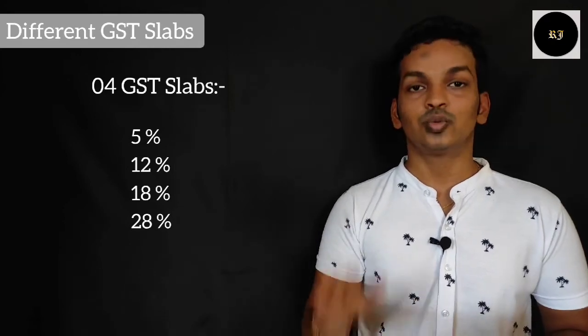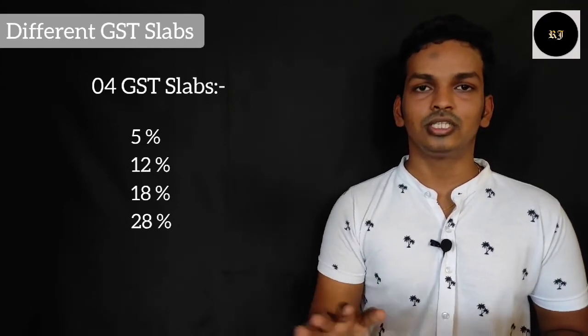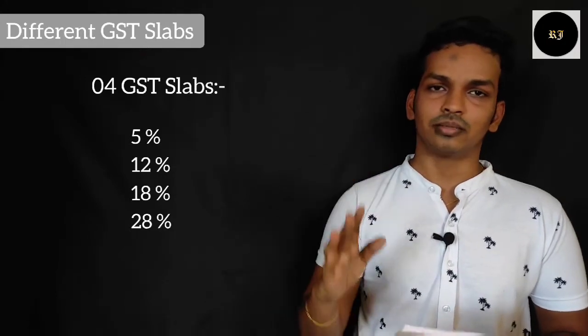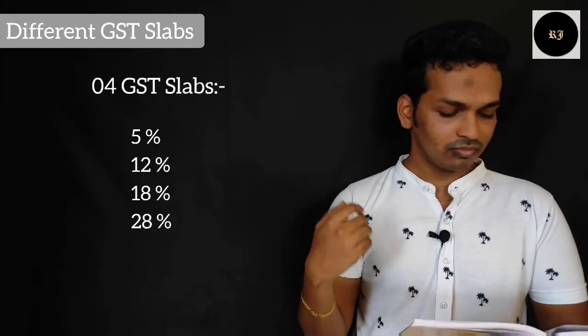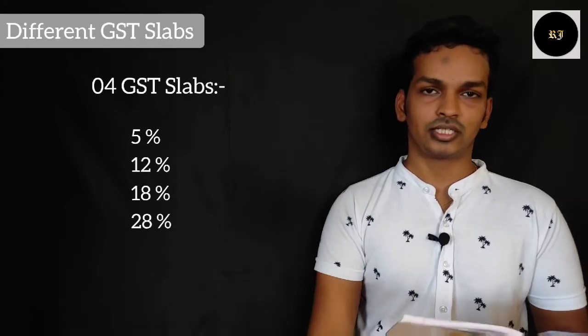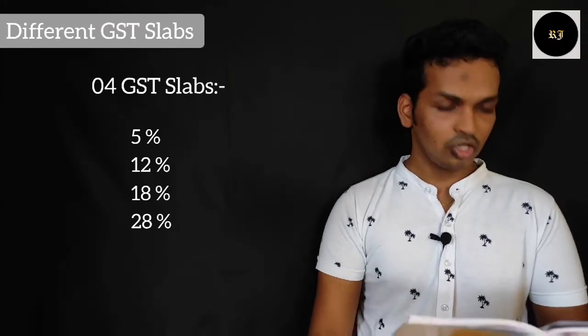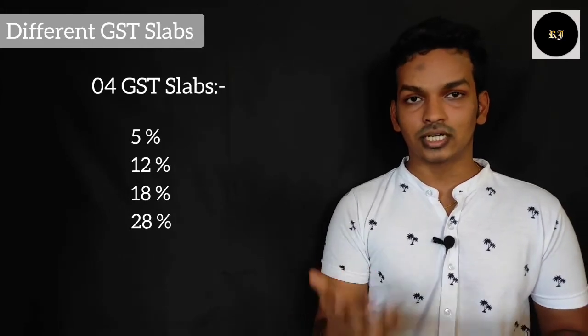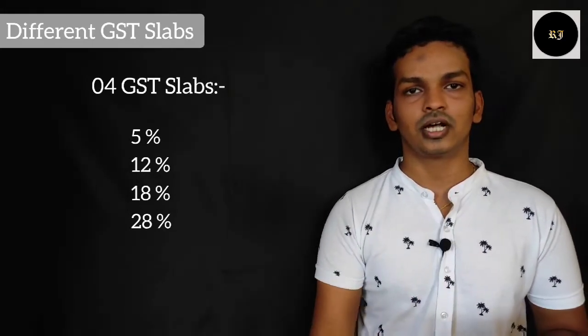Coming to the last one, the 28% GST slab. Now these will have all products and services which are luxury items. Luxury like a 5-star hotel stay, your chewing gum, your movie tickets, and if you are taking tobacco, cigarettes, everything will be considered under the 28% slab. So these were the basic things that I felt you must know about GST.